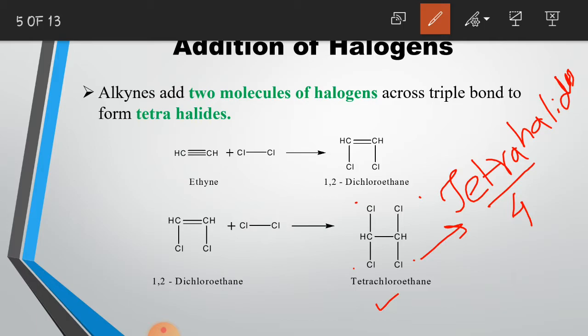So the end product of the addition reaction of alkynes, when halogens are added across the triple bond, is the tetrahalides. In alkenes, the end product of the addition reaction was a dihalide. In alkynes, the end product of the addition reaction is a tetrahalide.